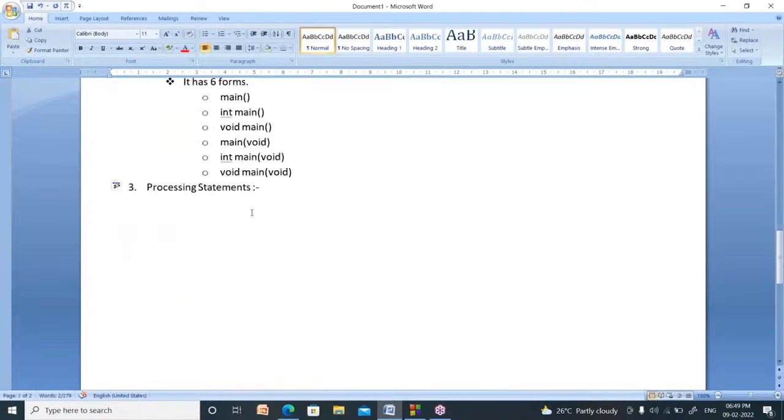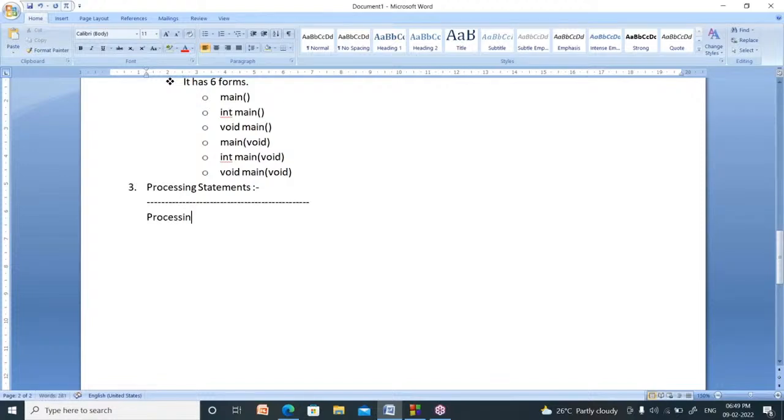These statements have three tasks. One is what to do to solve a problem. Second is how to do it, in which procedure you have to solve that problem. Third is when to do it, at what time you have to do the task.